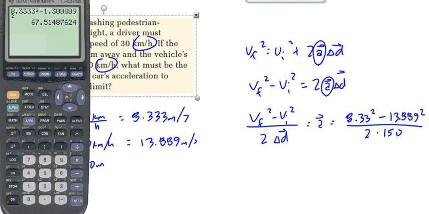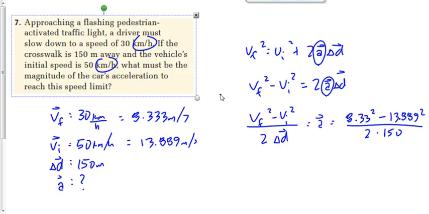Let's put the equals, and then let's divide that by, use some brackets here, 2 times 150. Oh, let's start again. 8.3333 squared minus 13.8889 squared. Now let's divide that by brackets 2 times 150. We get negative 0.41. Is that right?